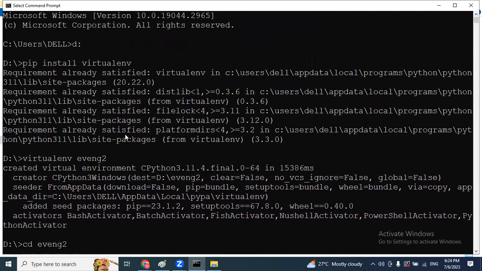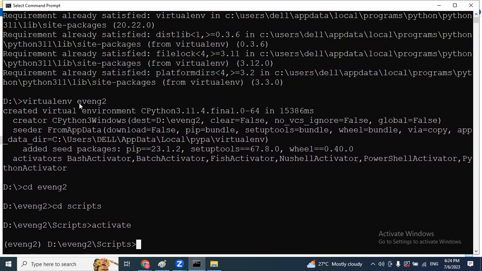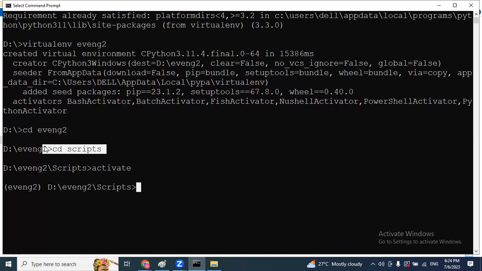So see, first step, we have installed virtual environment. Second step, we have specified the name for our environment. Third one, enter into scripts, activate the environment. From tomorrow, no need to install daily. Directly, you can open the D drive, enter into scripts folder, directly activate the environment. So this is about how to activate virtual environment.